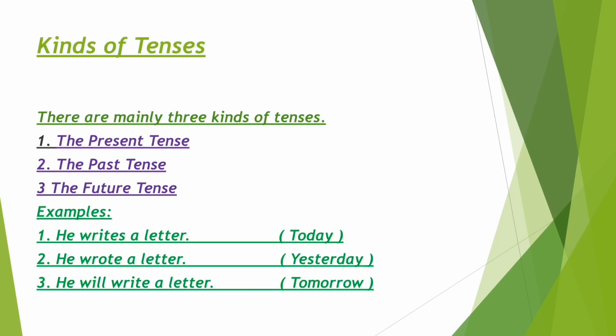So kinds of tenses. Tenses are mainly divided into three kinds. They are the present tense, the past tense and the future tense. Let's see the examples. He writes a letter. Here the verb writes refers to the present time. He wrote a letter. Wrote refers to the past time. And he will write a letter. Will write refers to the future time.